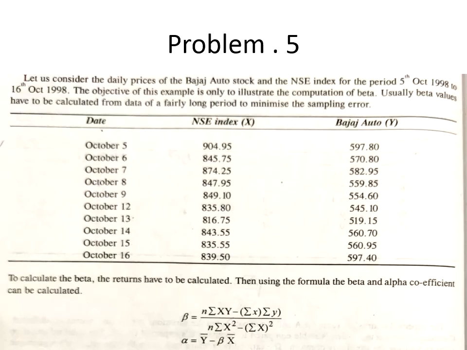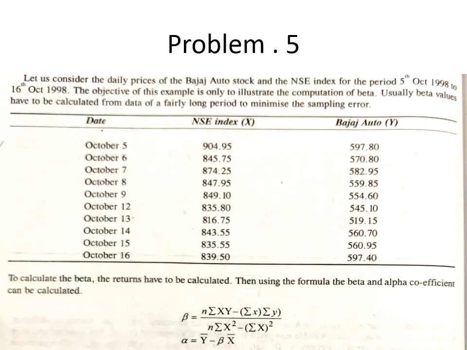So what they have given us, they have given us date, they have given us NSE index, which I have called as X, and Bajaj Auto, a stock. So beta measures the sensitivity of a stock with respect to the index. Here stock is called Bajaj Auto, which is Y, and X is what? The index value. Okay. So we have to calculate the beta. First, to calculate the beta, the returns have to be calculated. Then after that, we use the formula to calculate beta and alpha.